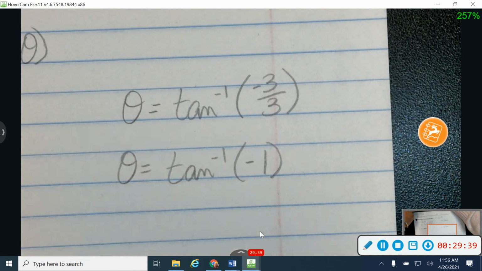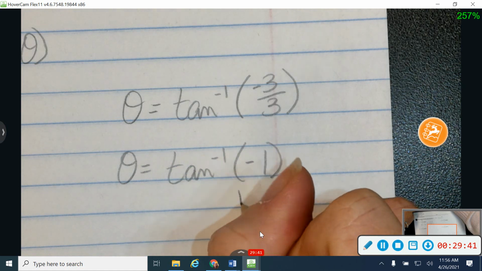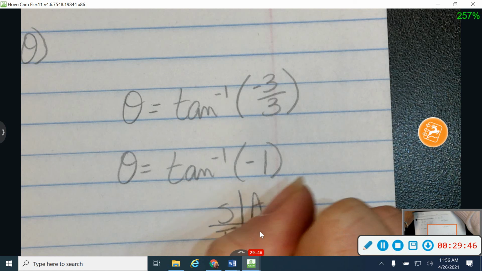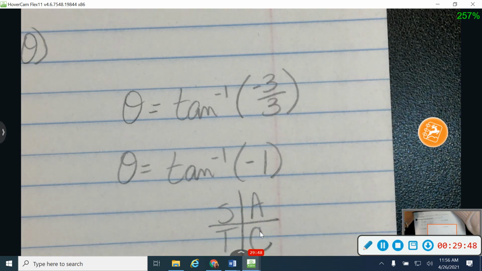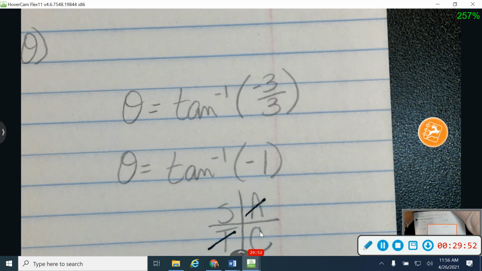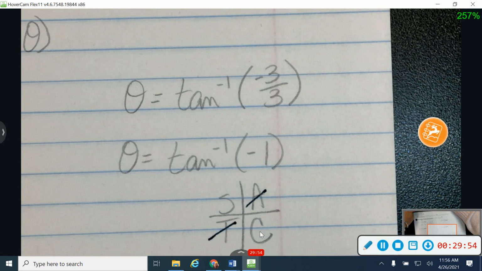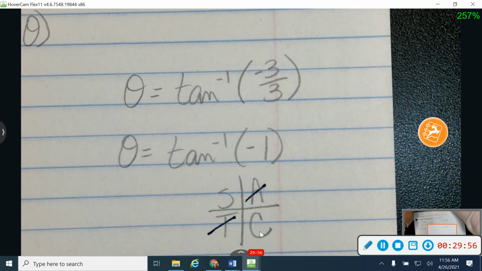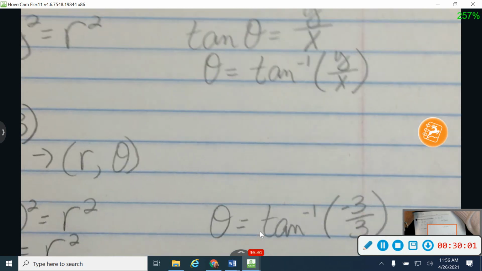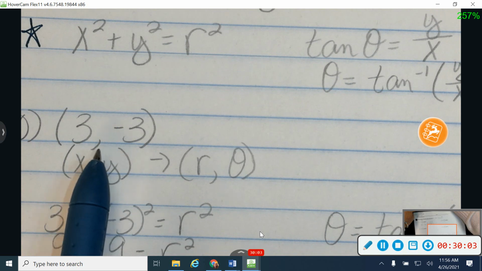Here's what's kind of tricky about this. If I think about my tangent value, and I think about All Students Take Calculus, I know tangent has to be positive here and here. So I know my answer is not in the first or the third quadrant. To figure out if it's in 2 or 4, I'm going to need to graph this point.